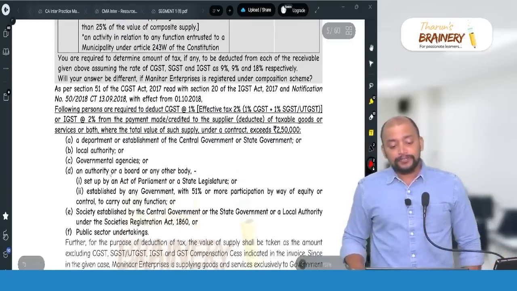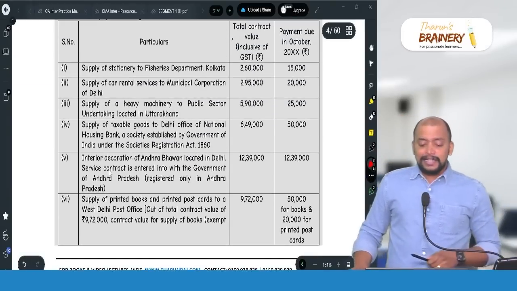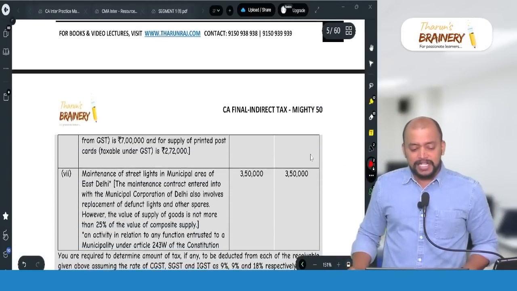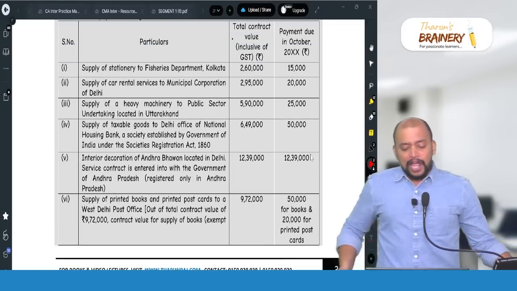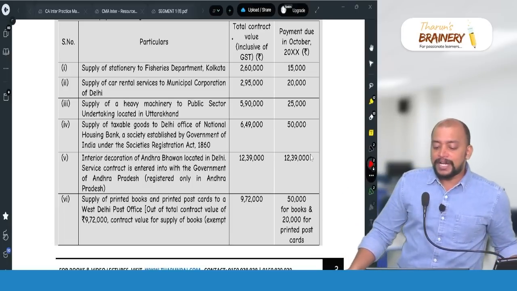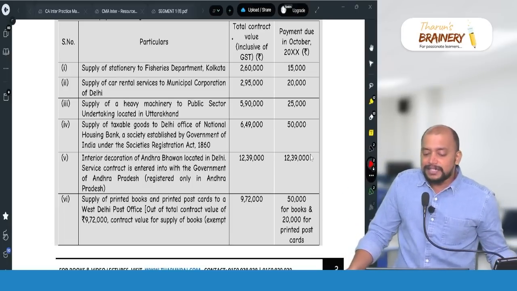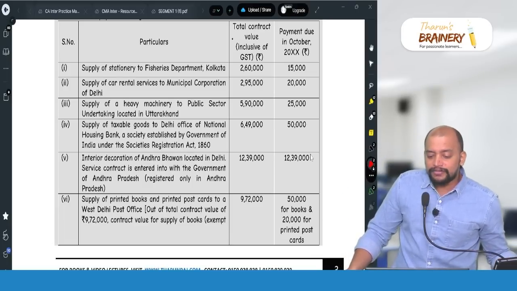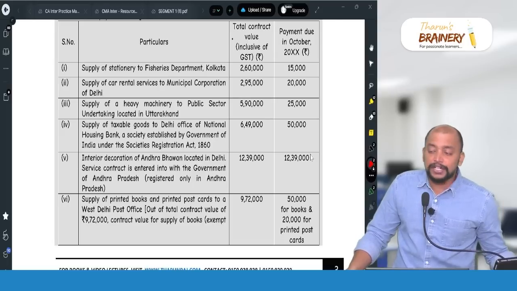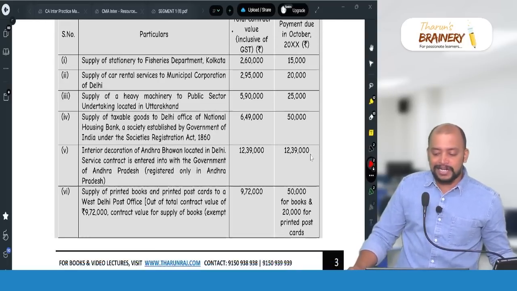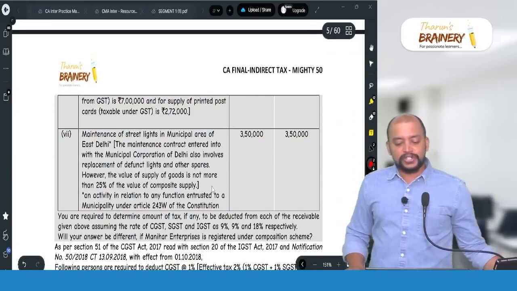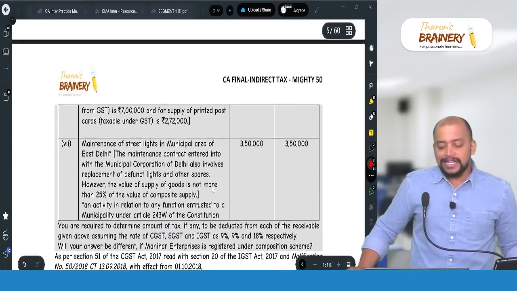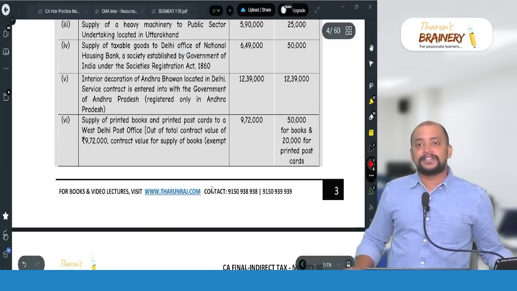Then next. Due to that reason, TDS is not applicable in this case for the 5th point. Then 6th, supply of printed books and printed postcards to a West Delhi post office. Out of the total contract value of 9,72,000, the contract value of supply of books is exempted from GST, and the supply of printed postcards, taxable supply, is 2,72,000, total 9,72,000.